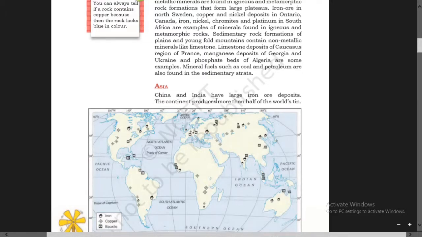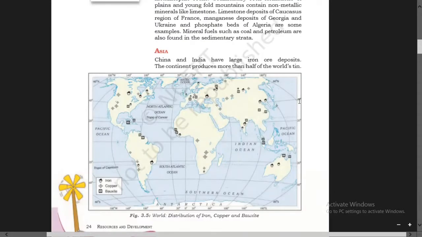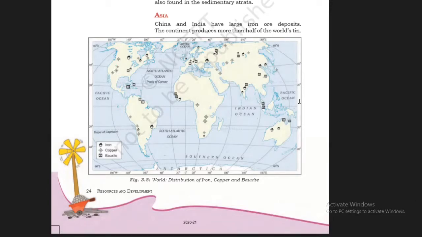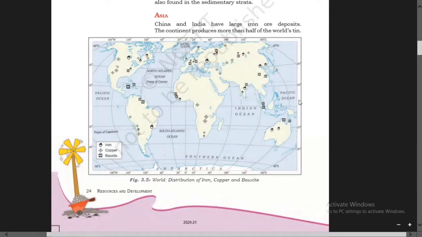The continent produces more than half of the world's tin. So more than half of the world's tin is produced here.